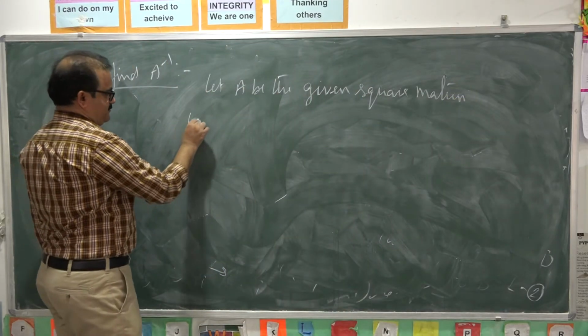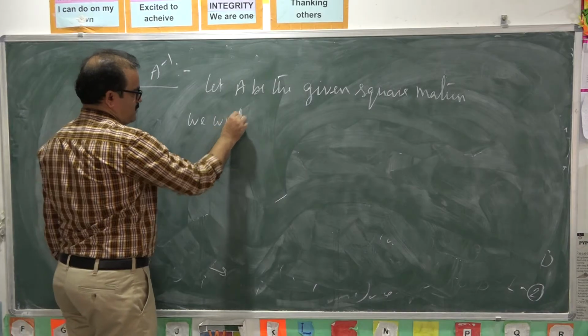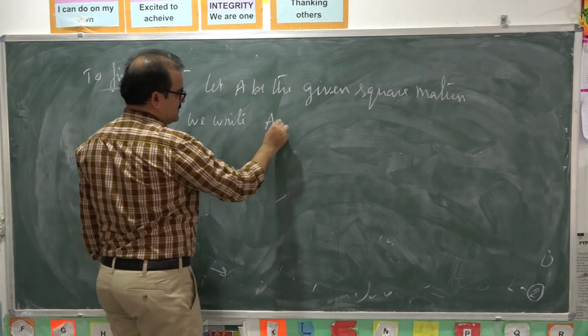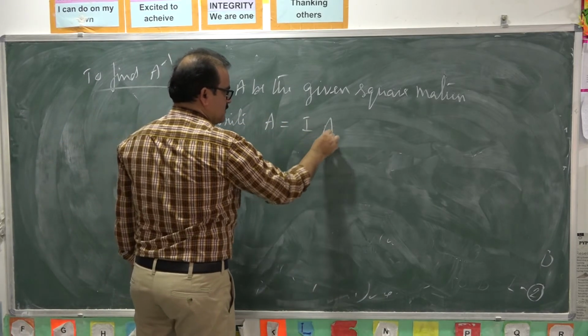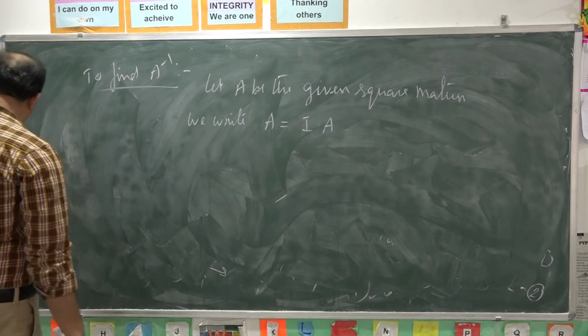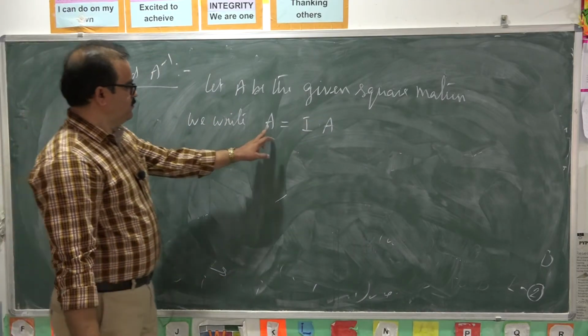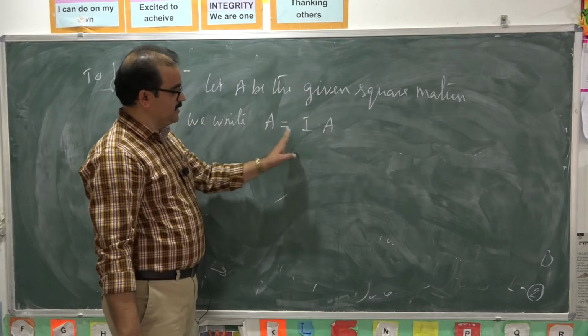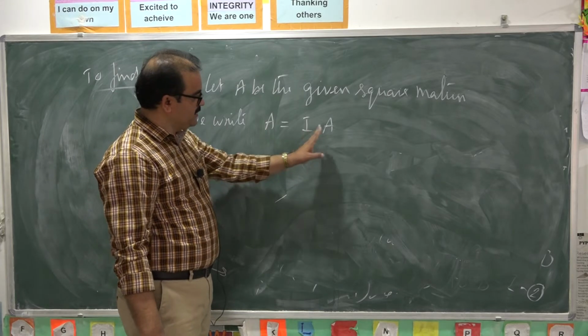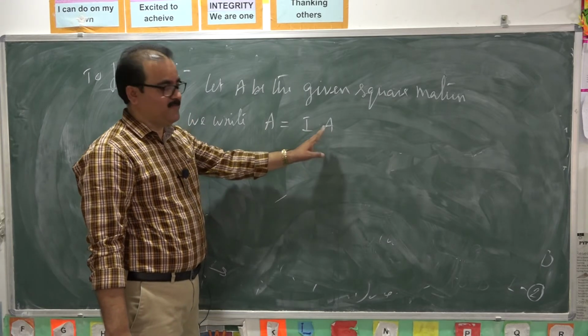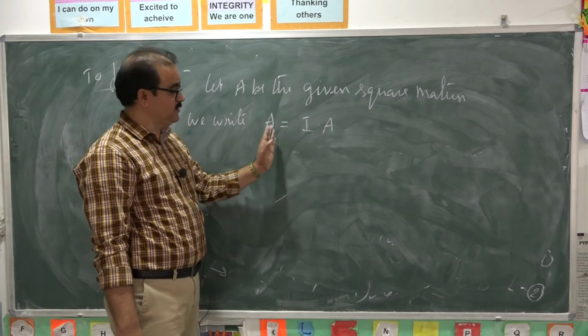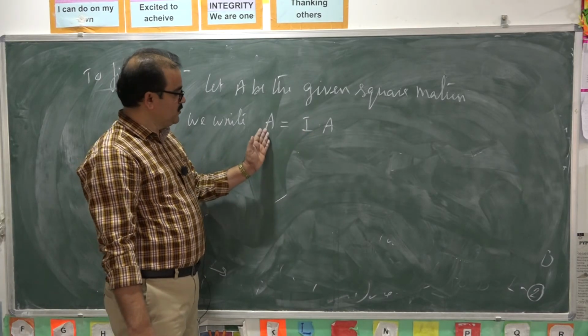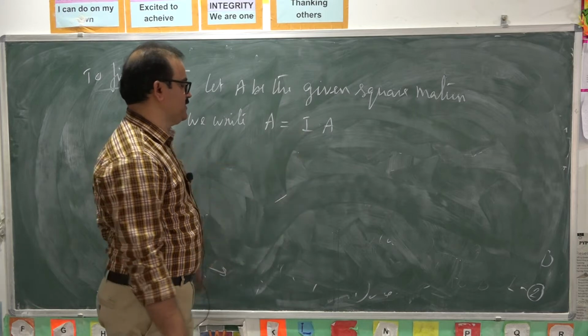We write the matrix A as I into A. We know any matrix is written as I into that matrix. If you multiply any matrix with identity matrix, then you get the same matrix. So you take A is equal to I into A.